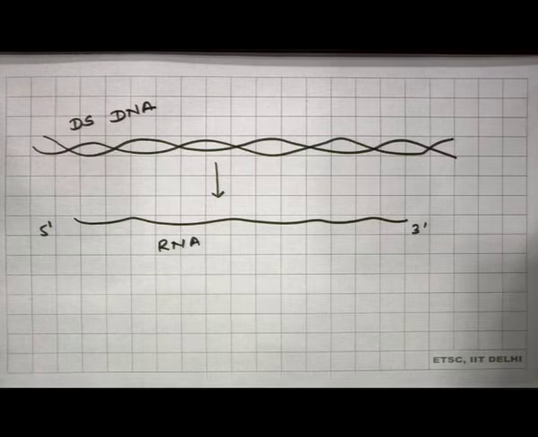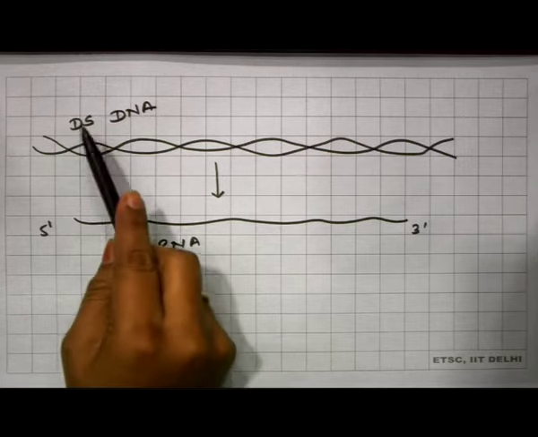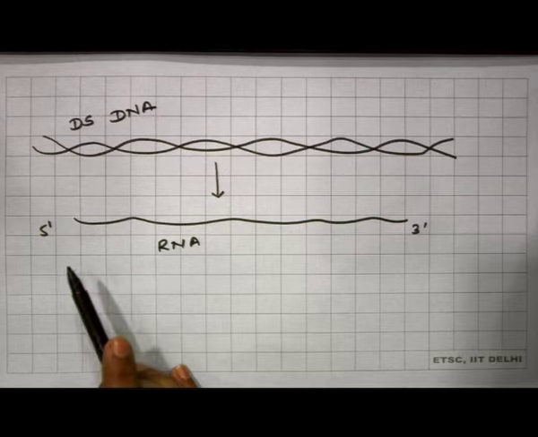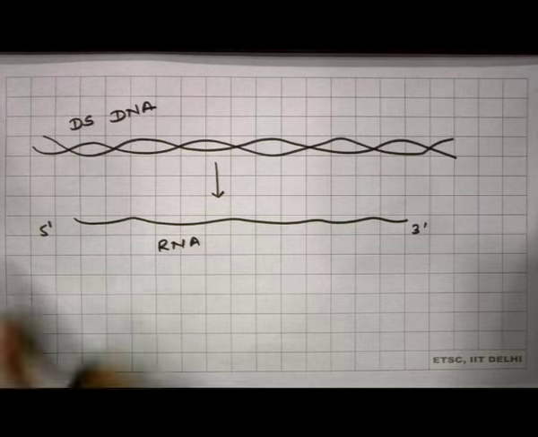Now, here lies an important question: how will double stranded DNA be copied to form single stranded RNA? Why not double stranded RNA if DNA is double stranded?